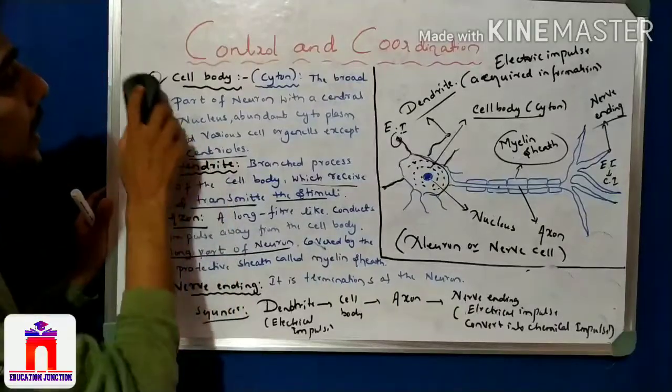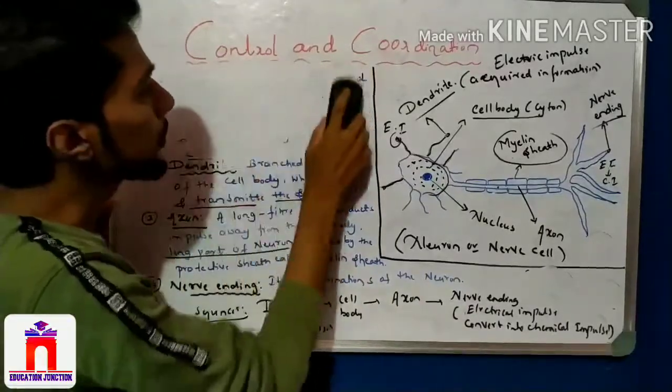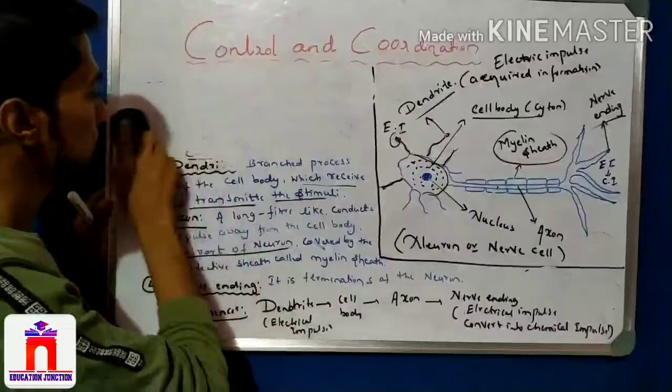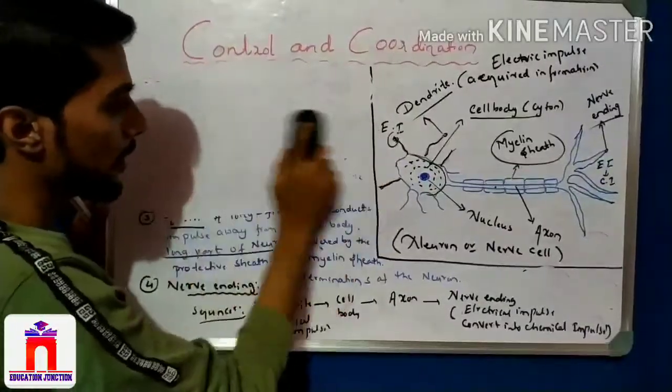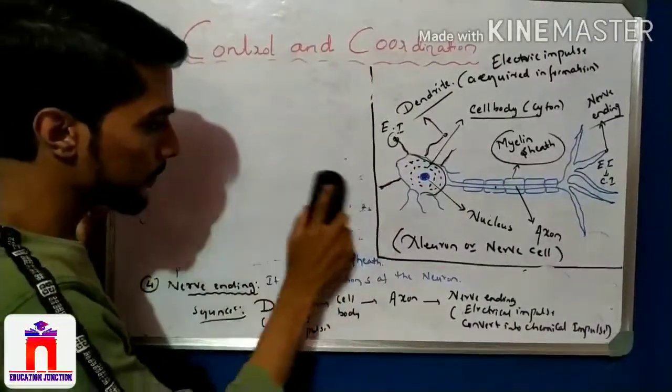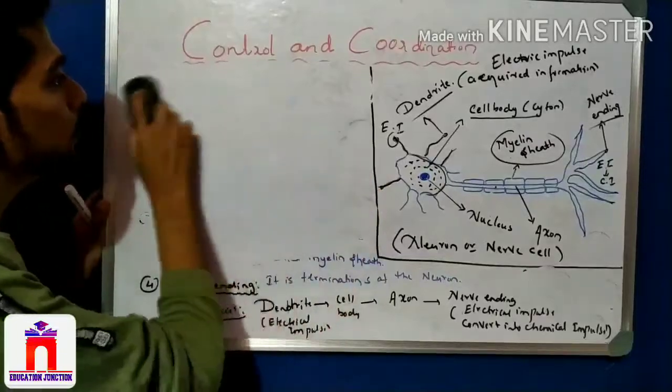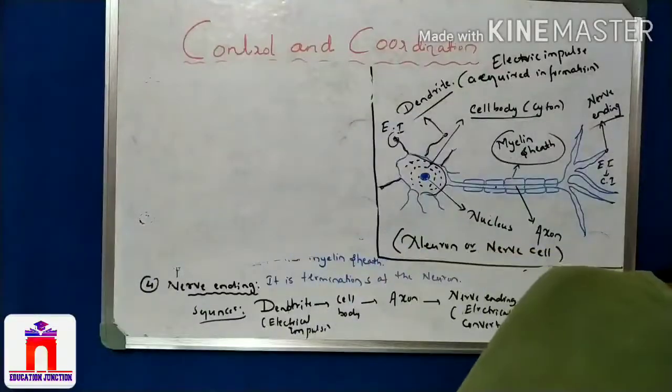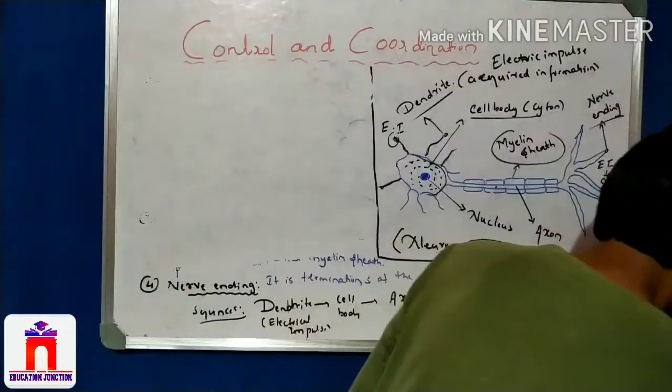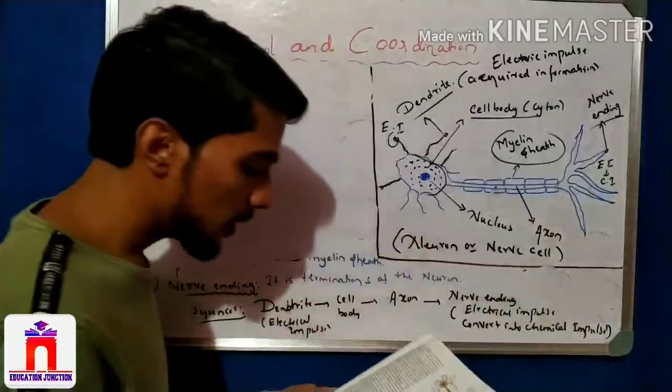Okay, I remove this one. I remove these points. Right. So here some questions are there. I can read from the book. See, one question is there. So try to answer.